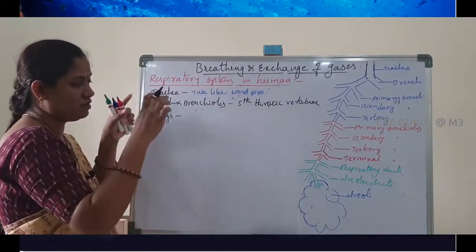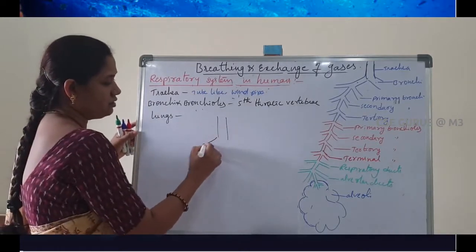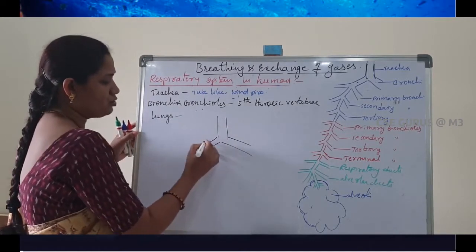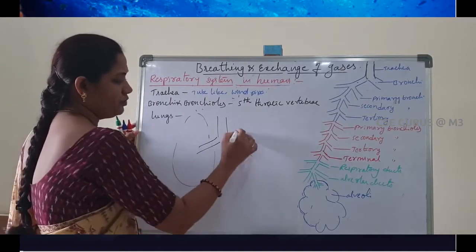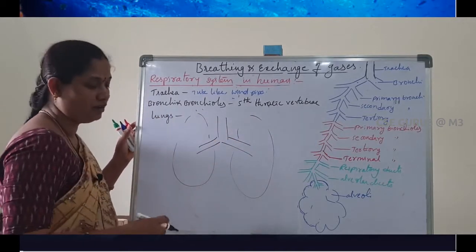So in this region it divides into two branches like this. Next, these two branches enter into their corresponding lungs.